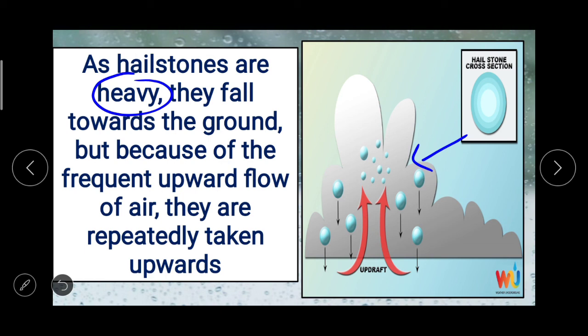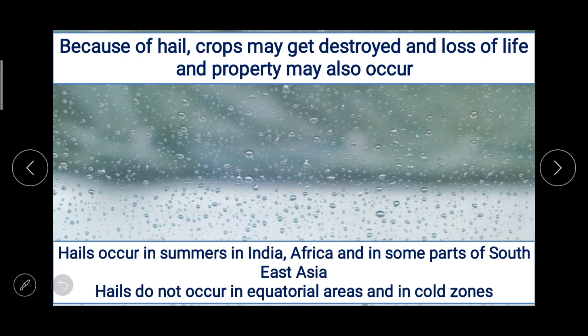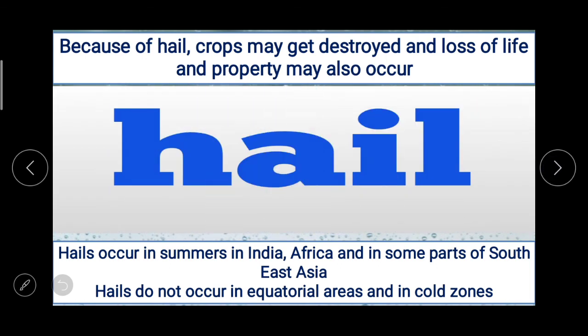They are repeatedly taken upwards, and here a new layer of snow encapsulates the hail, and this happens quite a few times, and hence concentric layers are formed while the hail grows in size. उसकी size बढ़ जाती है.